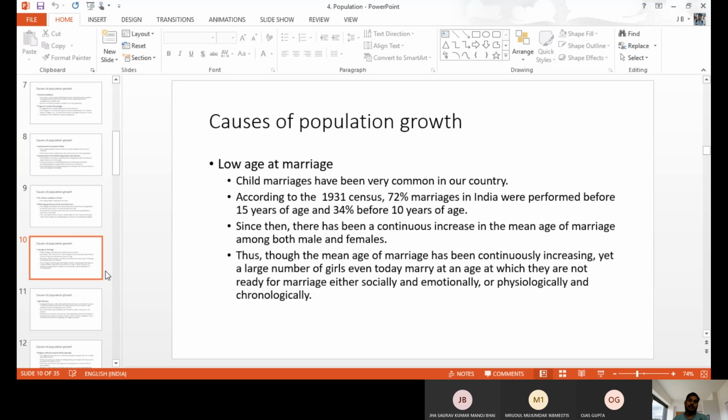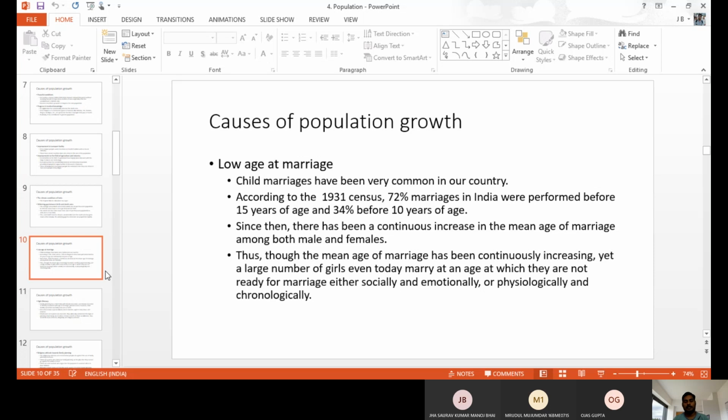Early age means they have the proper age for reproduction. You produce more children between the ages of 15 to 40, or 12 to a particular age.